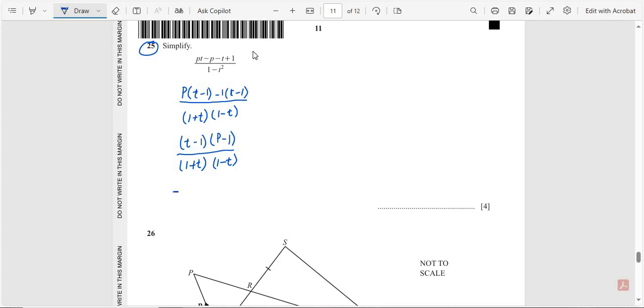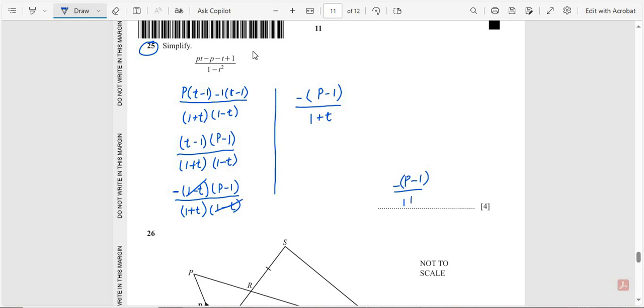If we take minus common in this term, so 1 minus T into P minus 1 over (1 plus T) into (1 minus T). So 1 minus T and 1 minus T cancel with each other, remaining is minus into (P minus 1) over (1 plus T). This is our final answer: minus into (P minus 1) over (1 plus T).